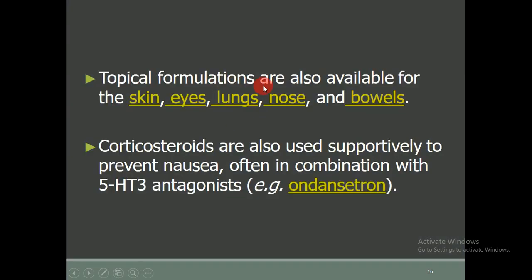The topical formulations are also available for skin, eye, lungs, nose and bowel infections. Corticosteroids are also used supportively to prevent nausea, often in combination with a 5-hydroxytryptamine 5-HT3 antagonist, for example ondansetron.